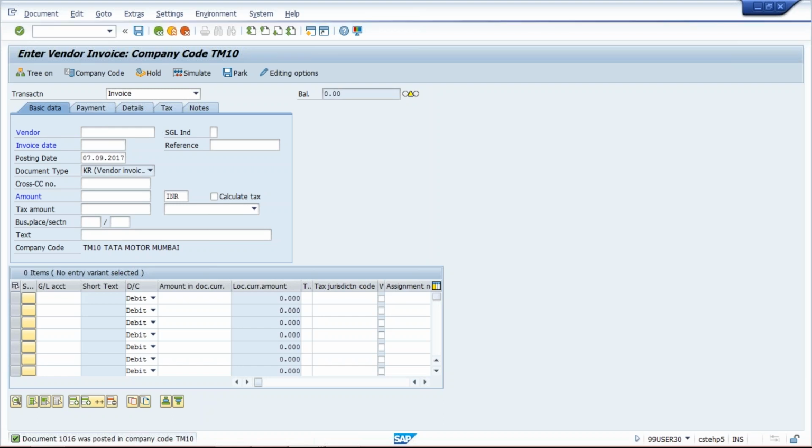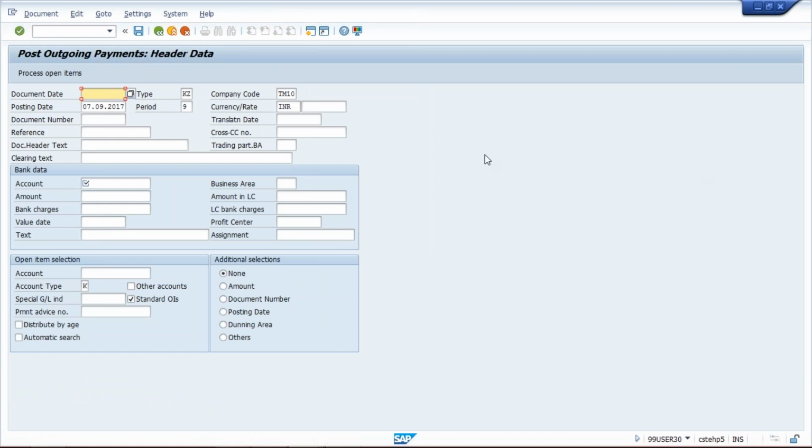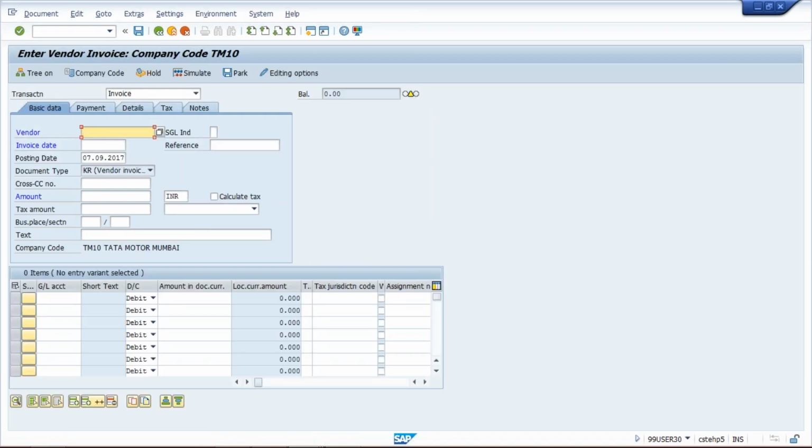Press enter. Kumar, hello. Yeah, go into the back screen. FB60 was there. Here it is written, transaction is invoice.